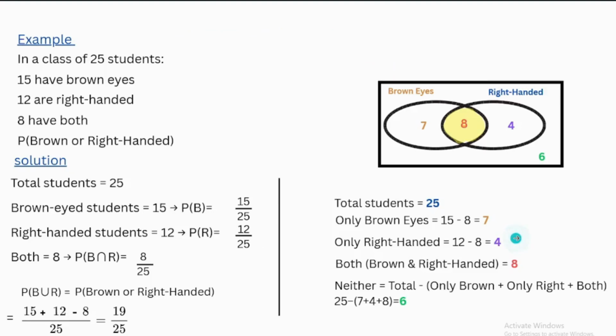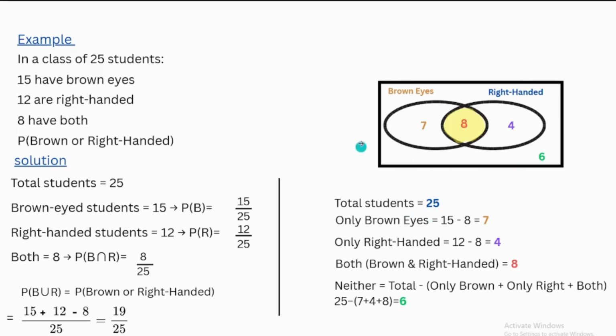Let's see an example. In a class of 25 students, 15 have brown eyes, 12 are right-handed, and 8 have both. What is the probability of brown or right hand? He asked about the union. Let's draw this example.